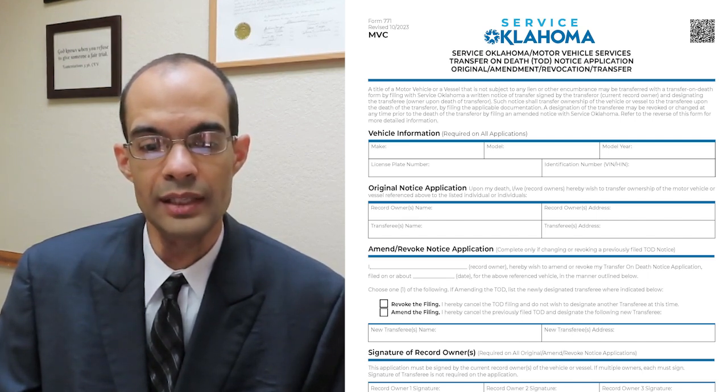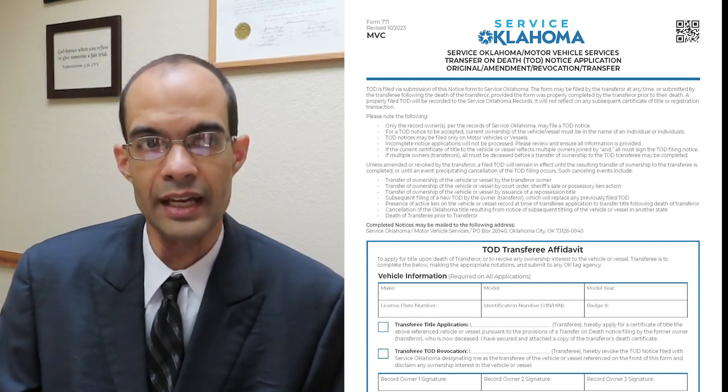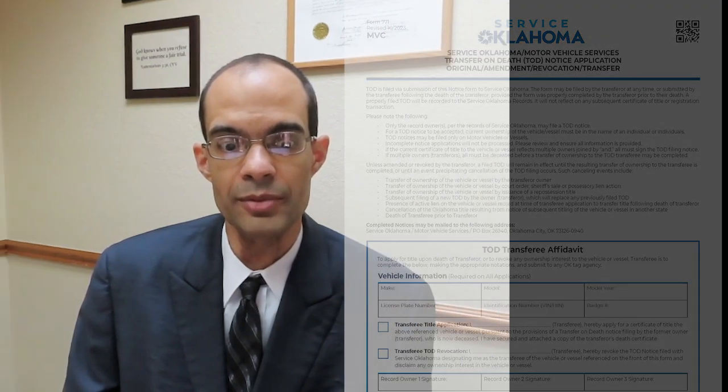And if there are no liens and encumbrances on the vehicle, the owner may file a transfer on death notice with Service Oklahoma. If the owner files a transfer on death notice, the owner may, in the notice, name the person to whom he wants to transfer the vehicle when he dies. Then when the owner dies, the named transferee may file an affidavit along with the death certificate with Service Oklahoma. And you see right beside me is the affidavit that the transferee is supposed to file. Then after the transferee files that affidavit, he'll take ownership of the vehicle.